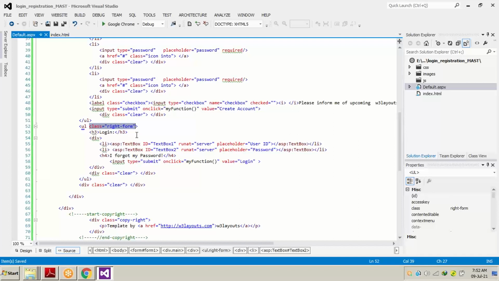So all the CSS has been used on this form. We just have to change small things according to our requirement. Means we have to change the HTML controls with ASPX controls after converting the HTML file to an ASPX page, a .NET page.